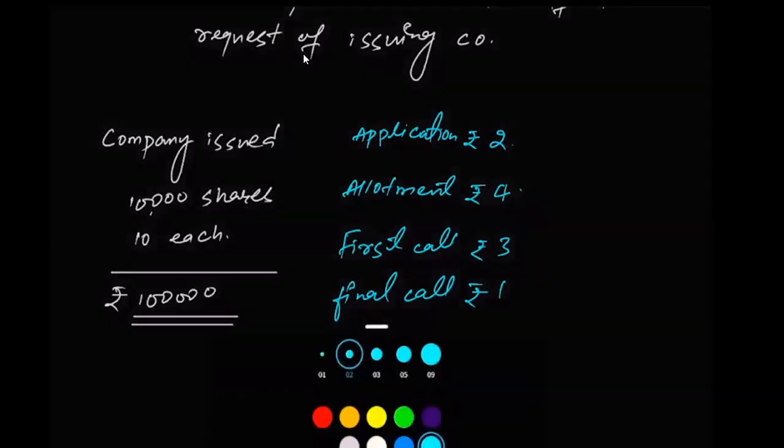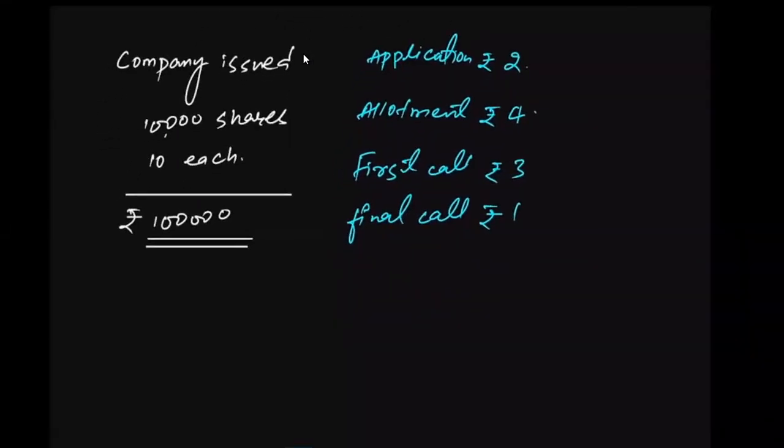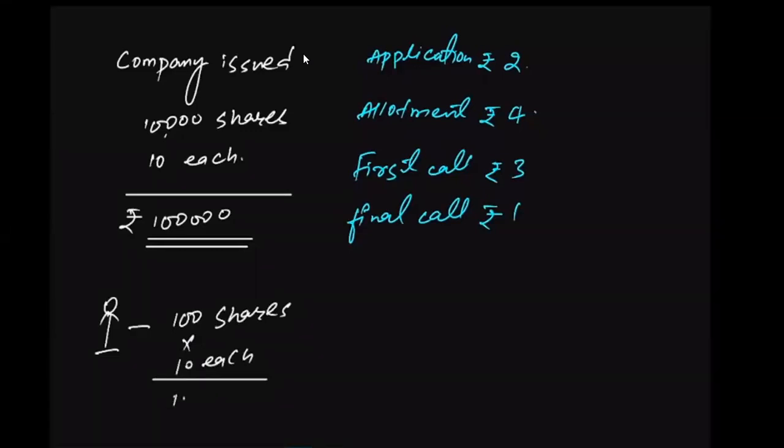Now, let's suppose there was an investor who invested in the company and bought 100 shares, having a face value of 10 each. That means he will have to give 1,000 rupees to the company, since he bought 100 shares.